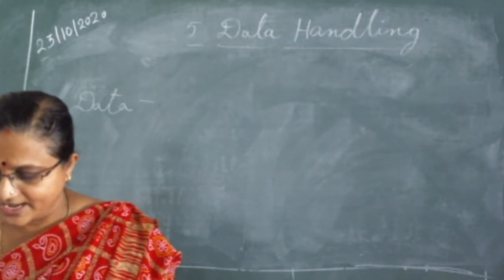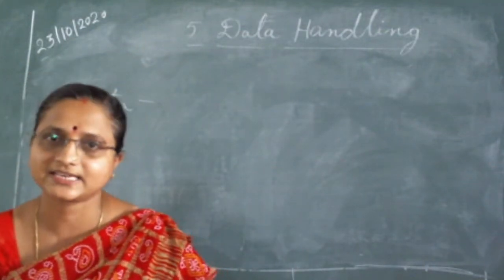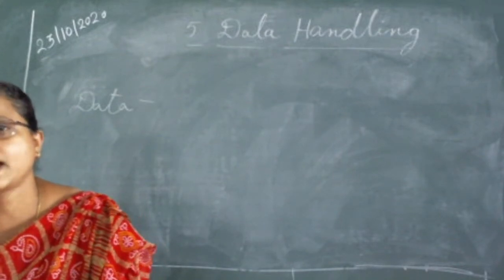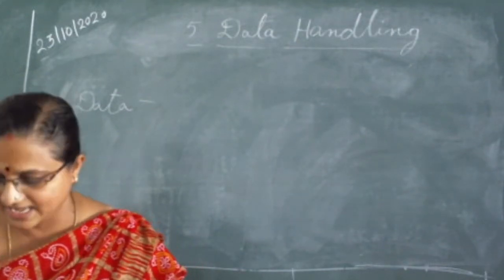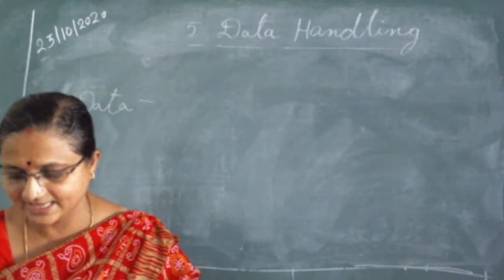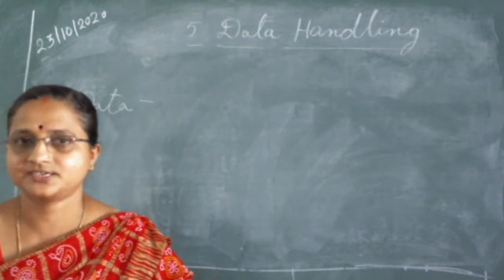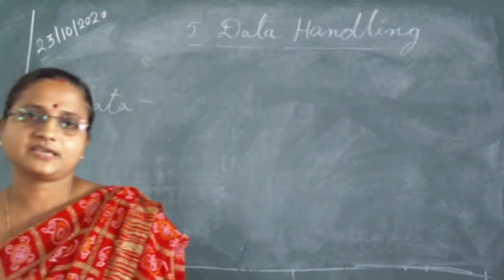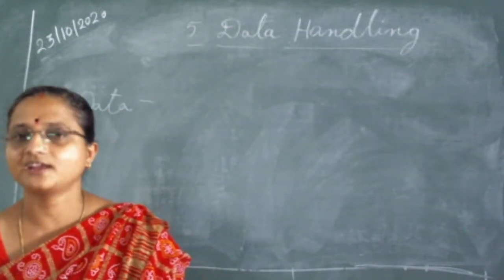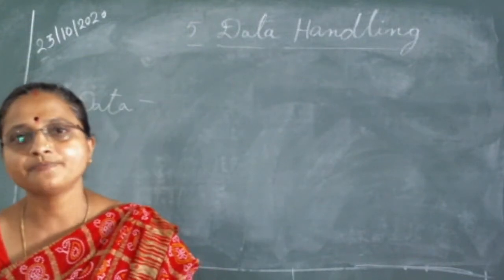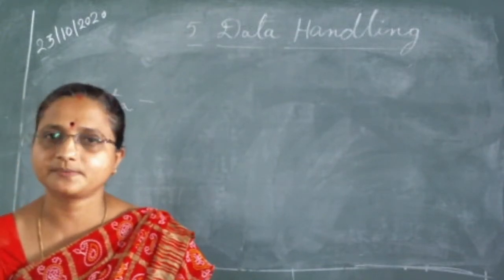See, one more example was given in your textbook. A teacher may like to know the average height of students in her class. She wants to know the average height of the students in her class. To find this, we have to write the heights of all the students in her class, organize the data in a systematic manner, and then interpret it accordingly. In our class, maybe many children are of the same height, or one or two children are of the same height. It doesn't mean every student has a different height. First, we have to take the individual heights. Afterwards, we should arrange them in a systematic manner, and then we should interpret accordingly.